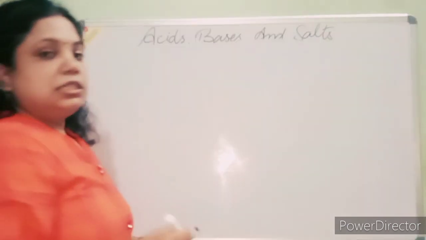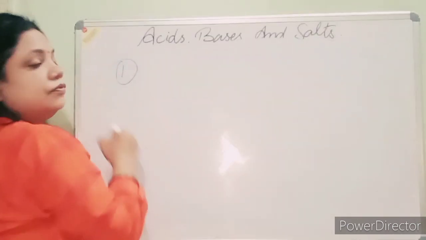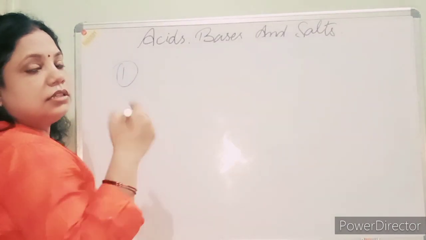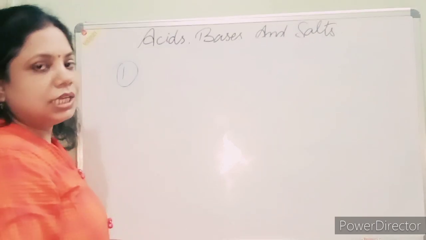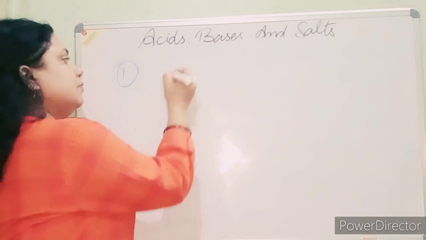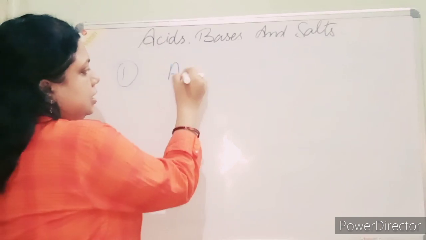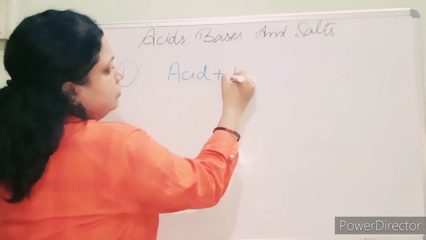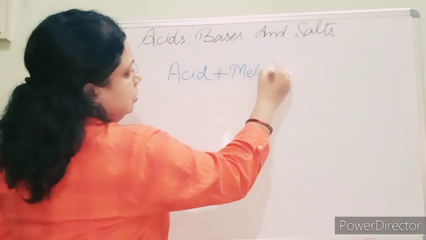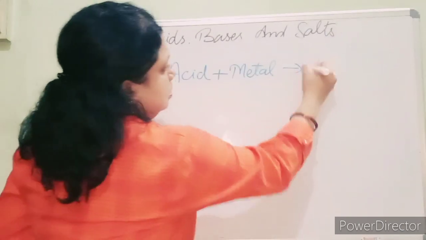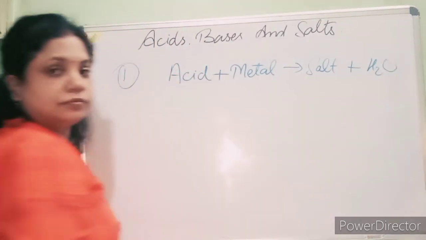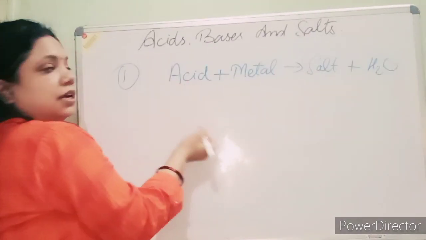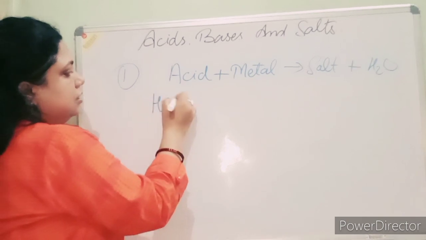First property, students: when an acid reacts with a metal, it forms a salt and water. Clear? What I am saying is, when the acid reacts with a metal, it forms salt plus water. Clear? So we can take any example, an acid like HCl.